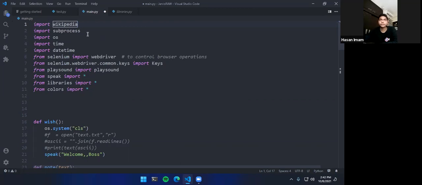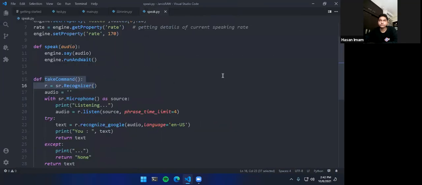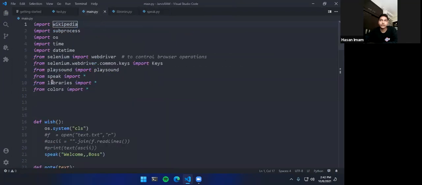Then we have speak. From speak import, I have just shown you what that speak thing is. So we have made speak, import, and colors. We are not using colors right now, so you can just comment it out.